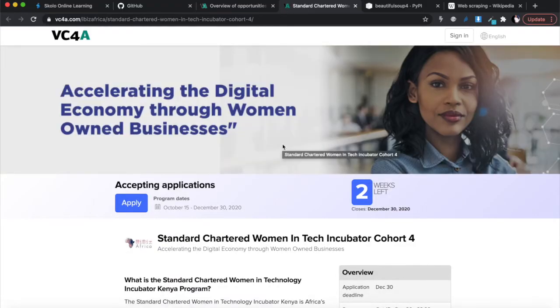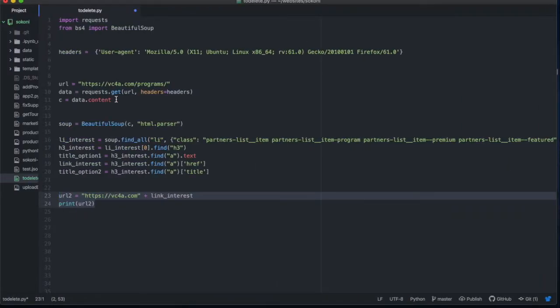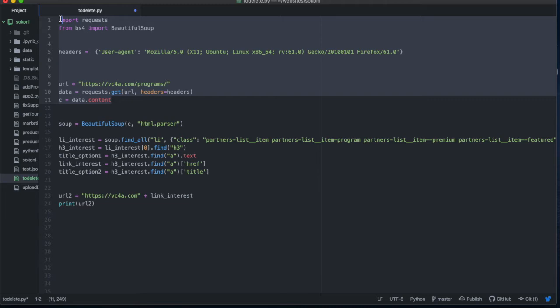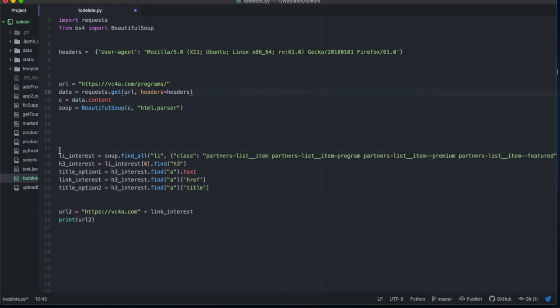You always have to inspect the page that you're going to be scraping, because you have to figure out the HTML elements and how you're going to scrape it. The process we did from the top part is standard for all scraping code that you're going to be writing. So all the way up to here, this is all standard, okay? But from here onwards, you've got to know the website you're dealing with. You've got to know that you're looking for a list item and the class, so that you can narrow down what you're looking for. So you have to look at the page that you're going to be scraping.